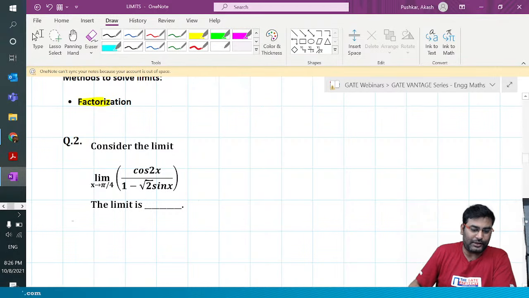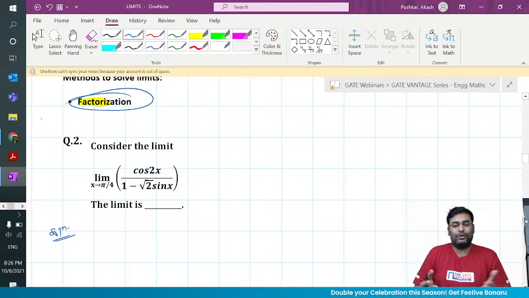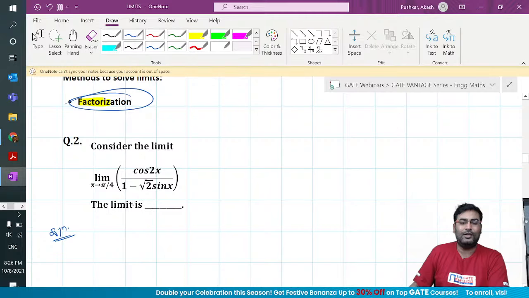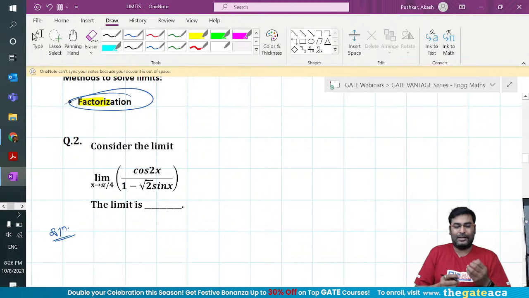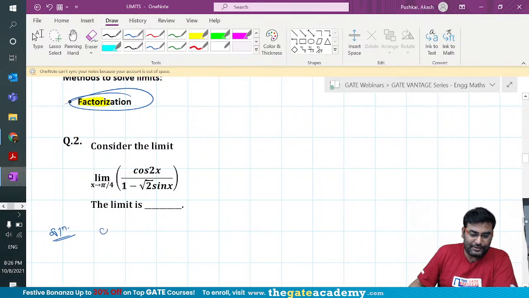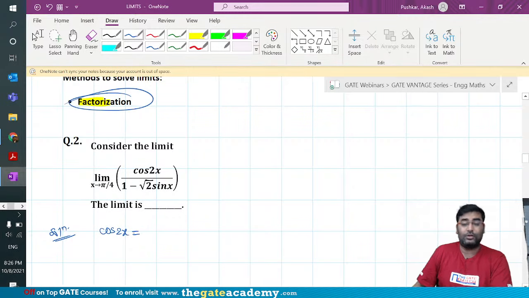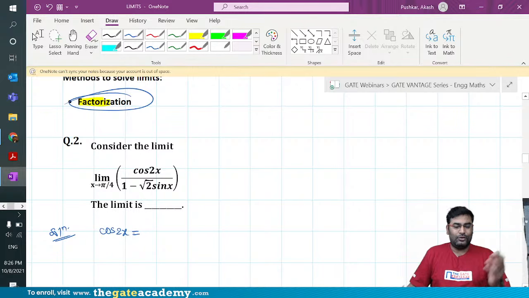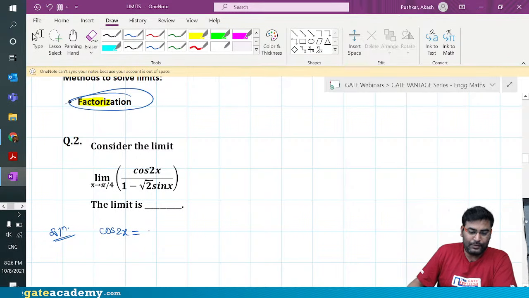Let's discuss this question, guys. As the name suggests, we are trying to do factorization. It means we are going to solve this question with factorization. But how will you factorize this? That's where, if you are not good in the basic mathematical formulas, you are going to suffer. If you are not aware of the formula for cos 2x, how will you do it? So who can help me with the cos 2x formula? Here the formula we are going to use is 1 minus 2 sin square x.